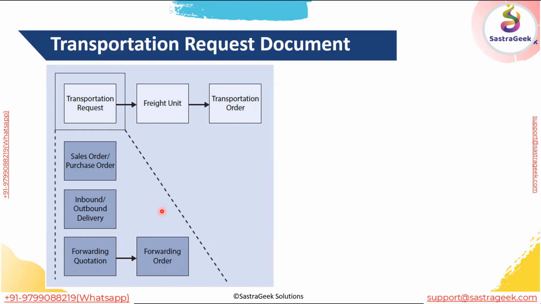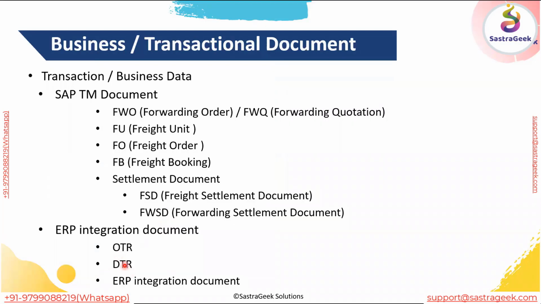What happens in an S/4HANA embedded system is, since everything comes under one roof in one client, these OTR and DTR documents are no longer required, because you are just replicating your sales order. In a standalone system, whenever a sales order is created in ECC, it is replicated with exactly the same data in the OTR.